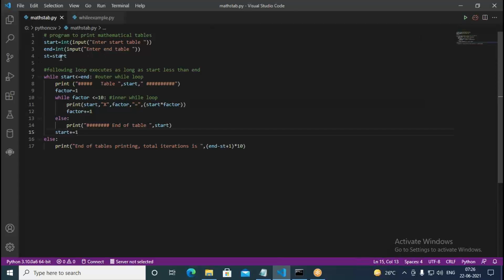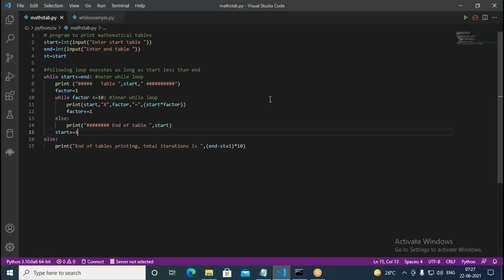So that's why I'm putting it in another variable. st is another variable. That st we are going to use at the end of this. End minus st. If you enter 5 and the end value is 10, 10 minus 5 is 5 plus 1, 6 multiplied with 10. It can actually print a total of 60 iterations. And here we use one while loop in another while loop. This is called nested while looping. One while loop we are writing in another loop. This we call a nested while loop. So loops are getting nested.